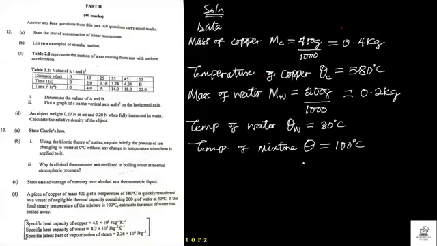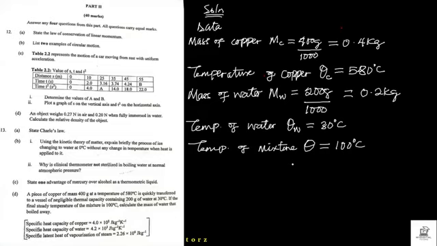So we are given all the other parameters, such as the specific heat capacity of copper, that of water, and the latent heat of vaporization at the point where the liquid is changing phase to vapor. So at a steady temperature, the heat is high, but the temperature is not seen. That is, it's not visible. So we call that one latent heat, when there is a phase change at a constant temperature. I hope we are getting it.